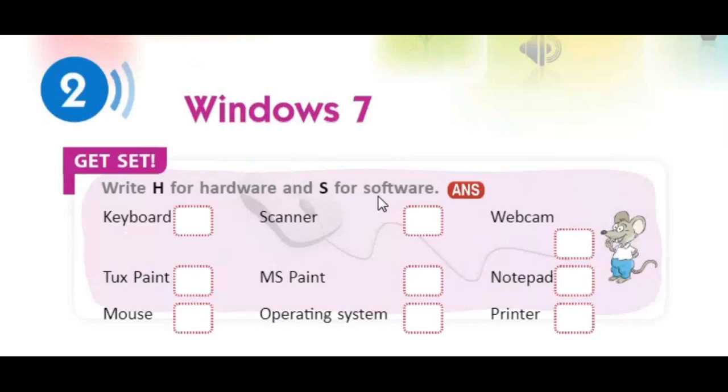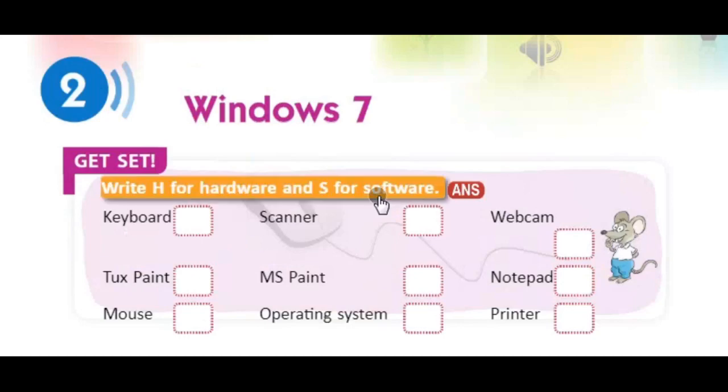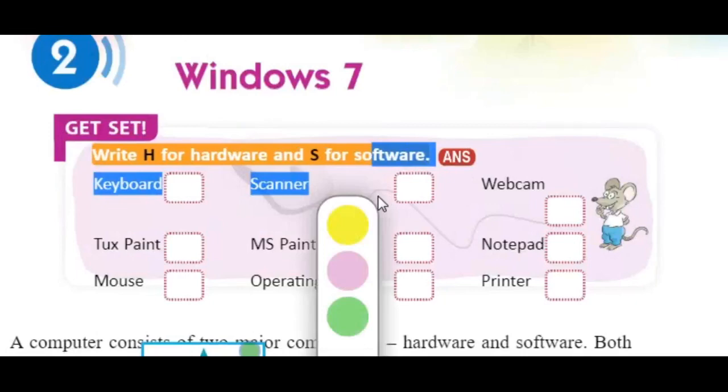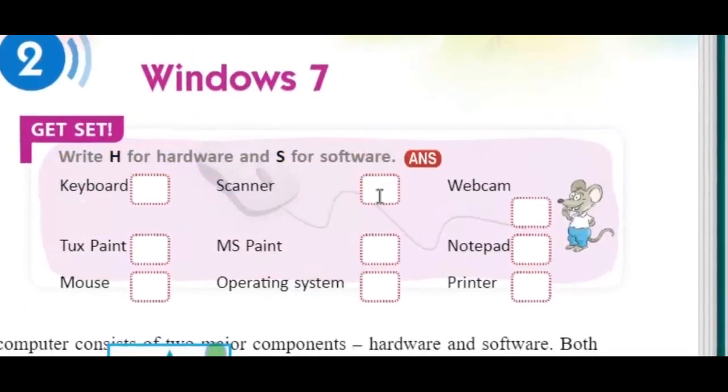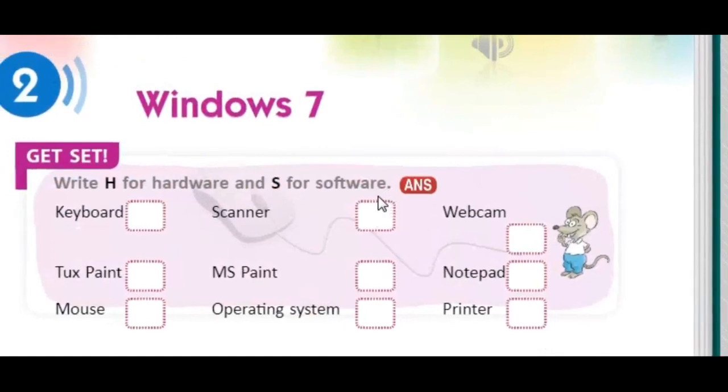Do you know what is meant by hardware? Hardware means the part of the computer that we can touch. See here, the keyboard. We can touch the keyboard with our hands, so this is hardware. Then the scanner, we can touch the scanner, so this is also hardware. We can touch the web camera, this is also hardware.